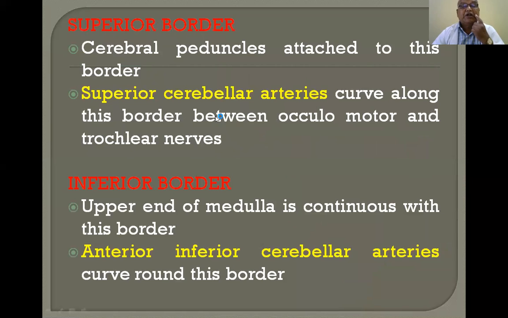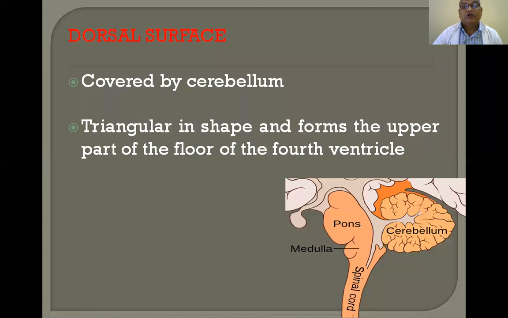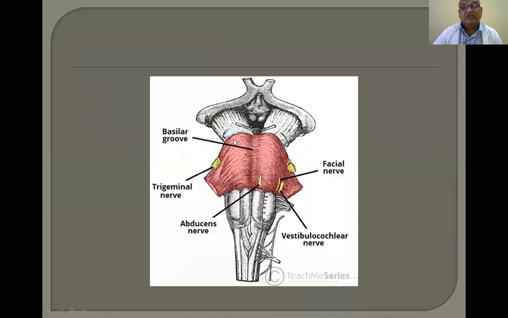Now, the superior border. The cerebral peduncles are attached to this border. The superior cerebellar arteries curve along this border, between the oculomotor and trochlear nerves. I will show you the superior border of the pons in the diagram. This is the superior border of the pons.